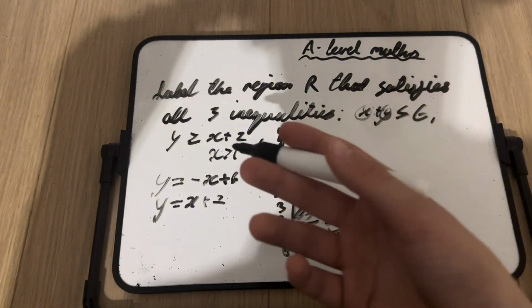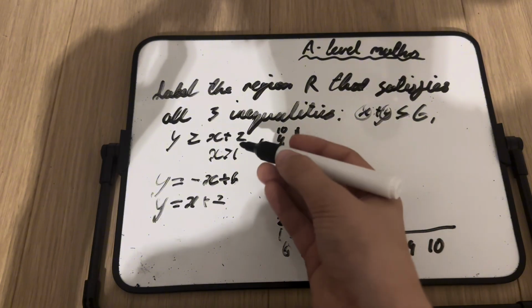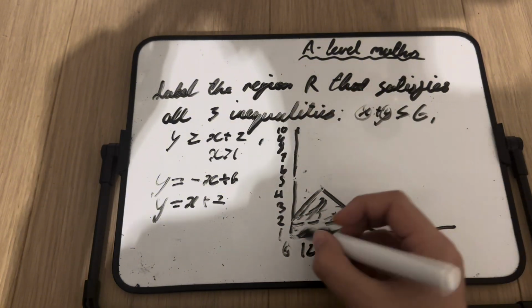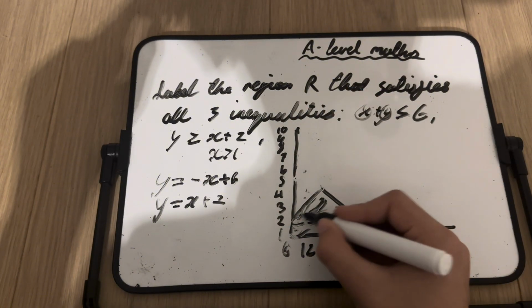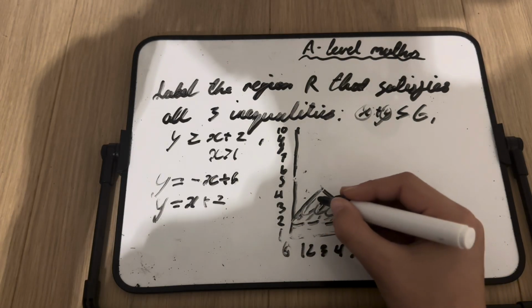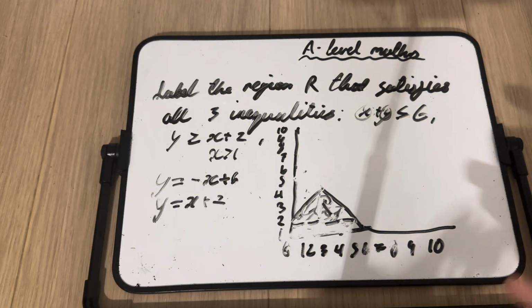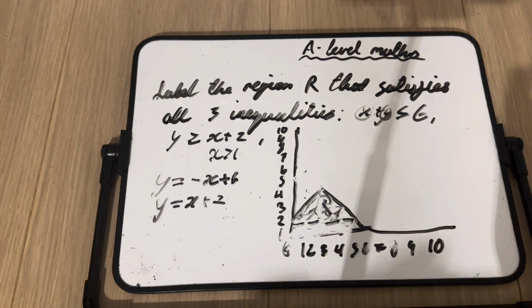If you want, you can test the origin, which would be 0 is greater than 1, but that's obviously not correct. 0 is not greater than 1, so this wouldn't work. So it's actually this part that's the last bit standing. So now this is a triangle that we have left, and we label this R. That's the answer.